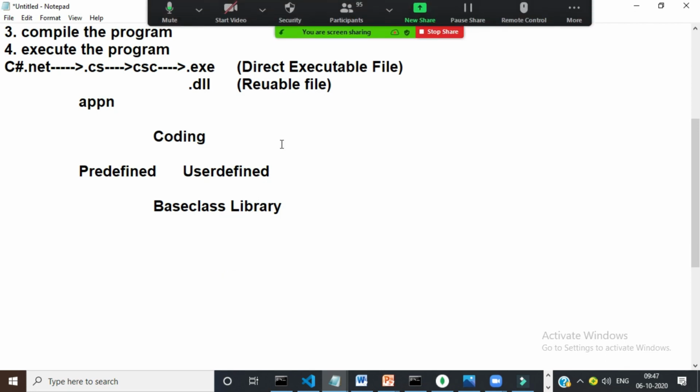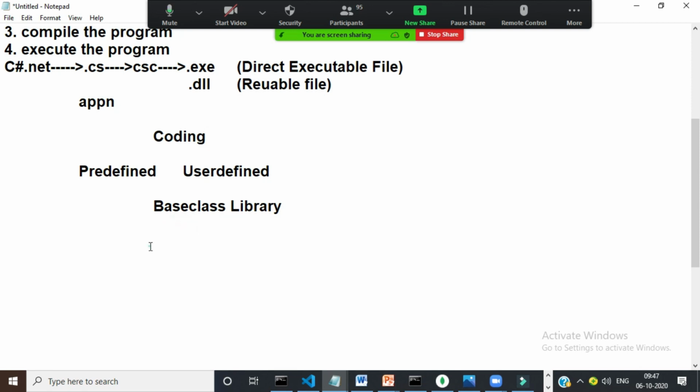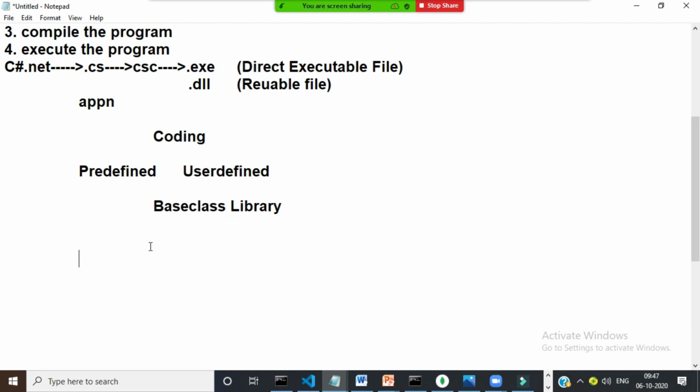In .NET also you have base class libraries. A base class library is a collection of namespaces. In .NET there are a lot of concepts. If you want to work with the database, there are database related classes and methods. If you want to work with collections, there are collection related classes and methods. The same goes for generics, threading, files, and XML. Microsoft has given a lot of predefined classes and methods to make your work easy.